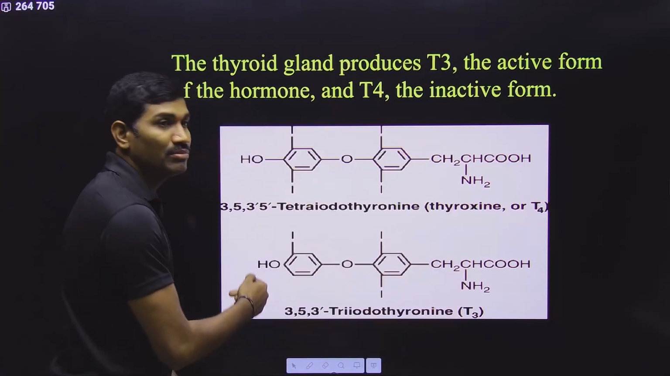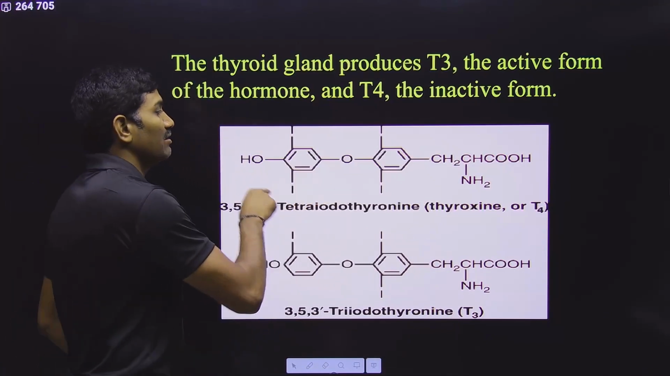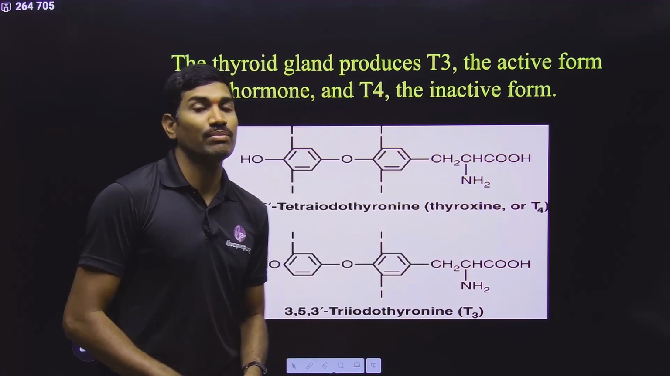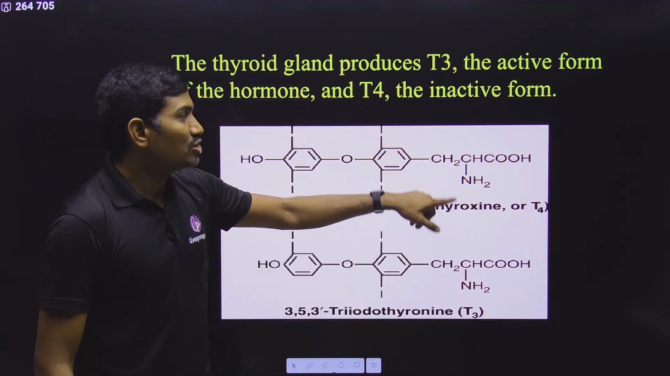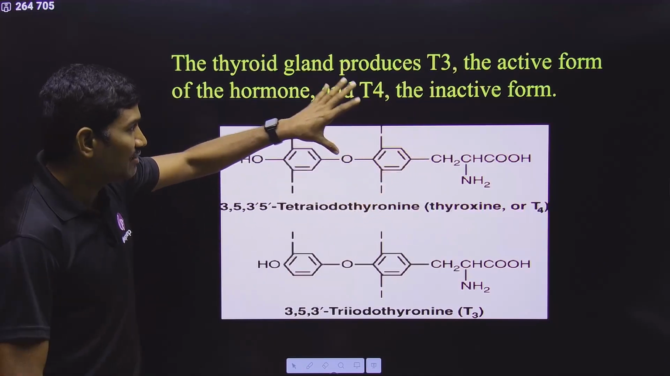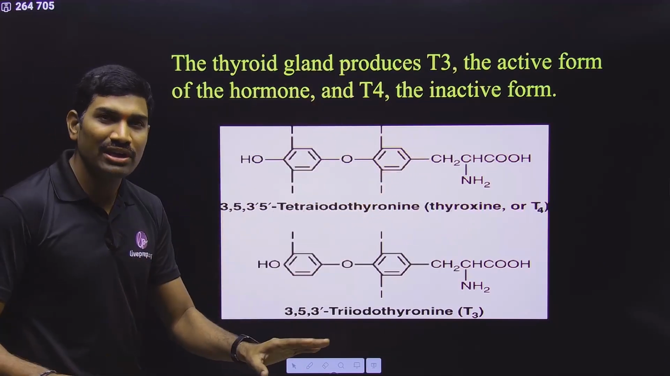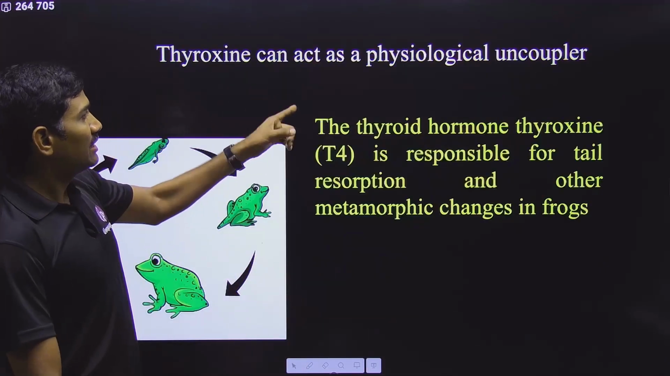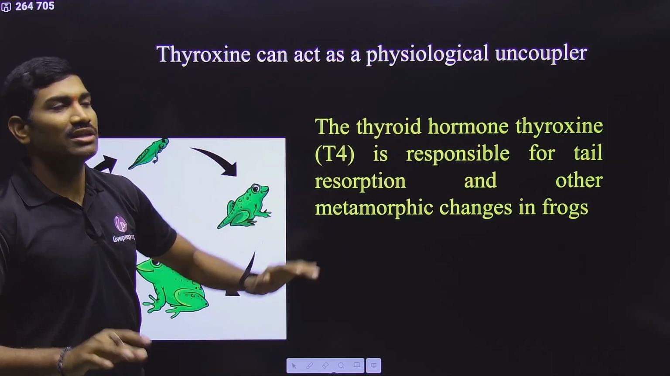Which one is the active form? T3 is the active form and T4 is considered the inactive form. Please observe carefully. But the T4 is called thyroxine. Clear? This is the information. This information was not given in NCERT, but better remember this. Next one, this information was also not there in NCERT.